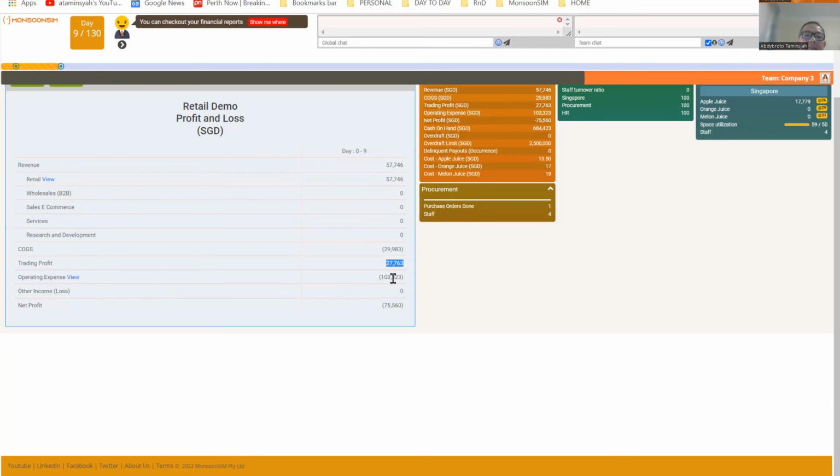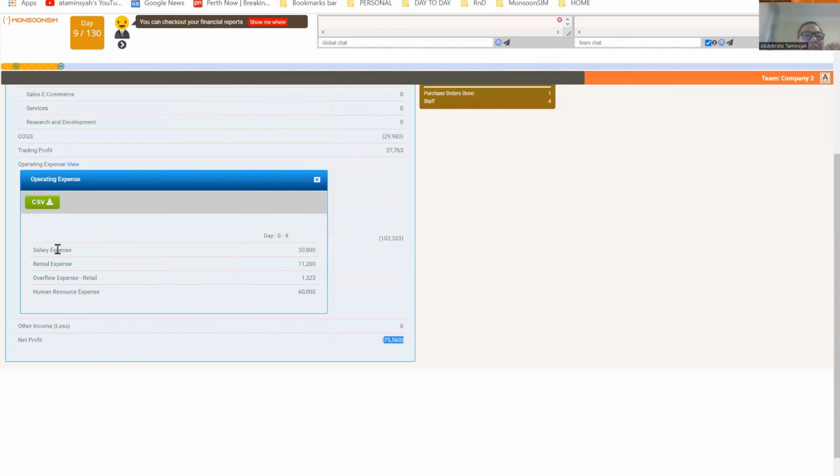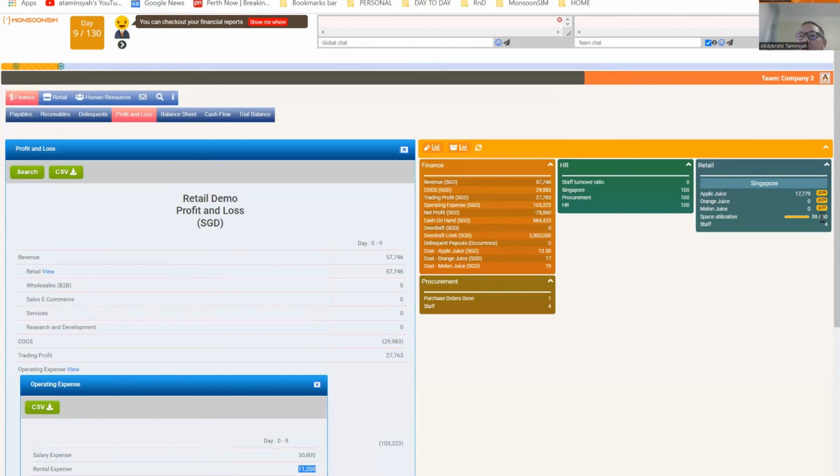Unfortunately, my operating expense is still far above my trading profit, and therefore I am incurring a net loss. And where is my operating expense? Let's have a look. Aha, it looks like I have salary expense. Yes, you saw it earlier because every day I have to pay 2,800. Now I have incurred additional expense called rental expense, which is 11,200. Then I have also incurred overflow because I bought too much for my store. You see, my store is only 50 meters and I bought so much. So now I have overspent, overbought.